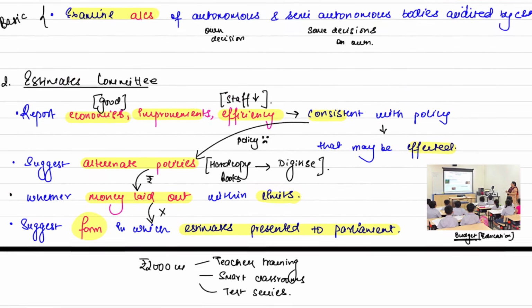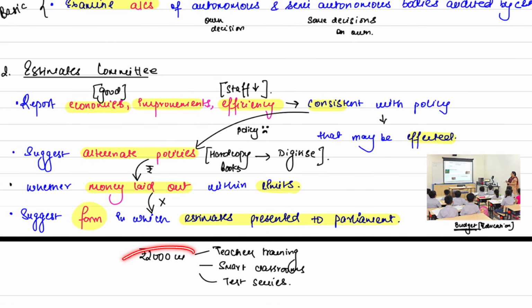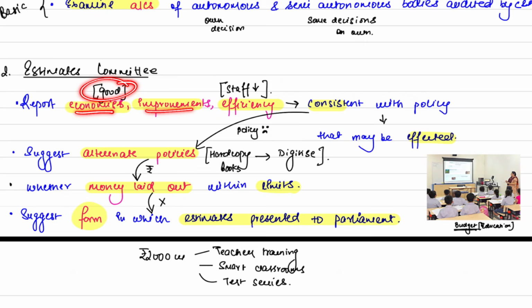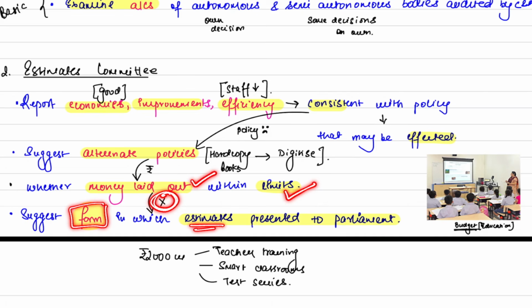I hope you are getting the concept. So you will tell the Parliament we need 2000 crore for teacher training, smart classroom, test series. This is how you get the money. So these are your 4 points. Once again, go in the flow with me. Report the good things, economies, improvements, efficiency, consistent with the policy that may be affected. Okay, sir. Now, if you are not happy with the policy, suggest alternate policy. Ultimately, for doing this thing, you need money, whether the money is laid out within the limit. If the money is not available, suggest the form in which estimates can be presented to Parliament.